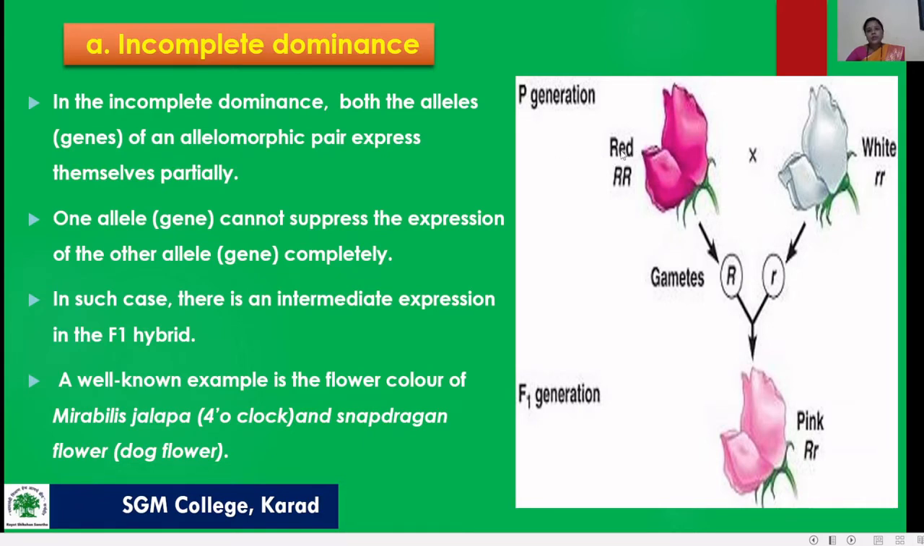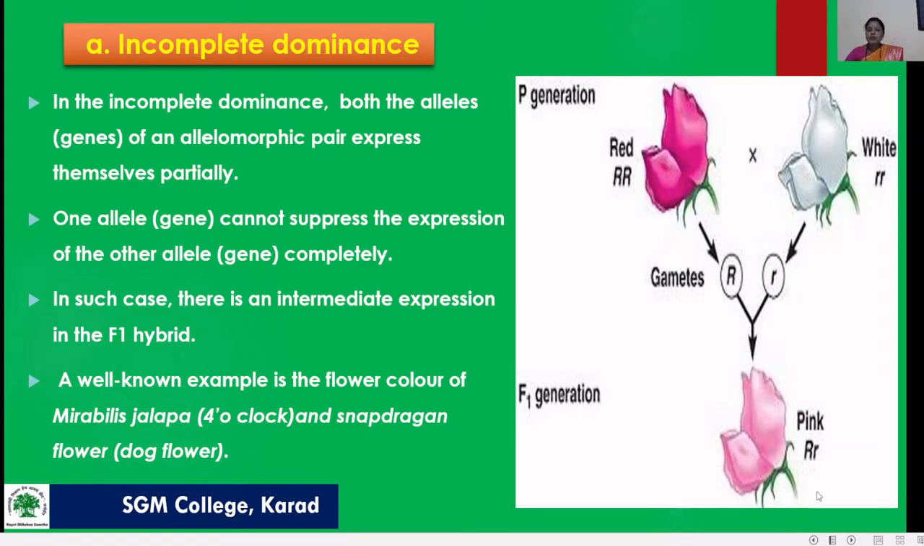So the phenotype is red and white. The genotype of red is capital R and of white is small r. From crossing both these flowers, we get gametes, capital R and small r. This capital R, small r represents the new F1 generation, and this new F1 generation is pink in color. So capital R, small r represents a pink color.